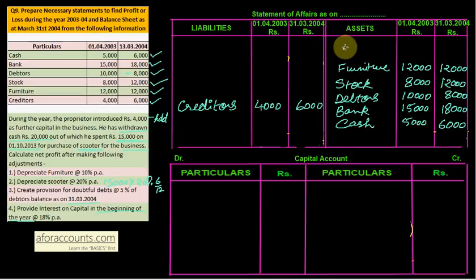So scooter should also be part of our asset. Scooter 15,000 in the middle of the year. So 15,000 should be part of our asset. Now take up the totals. 12,000 plus 8,000 plus 10,000 plus 15,000 plus 5,000 comes up to 50,000.